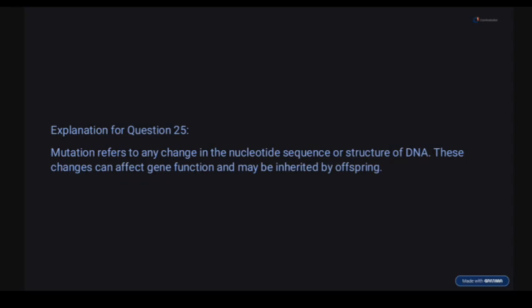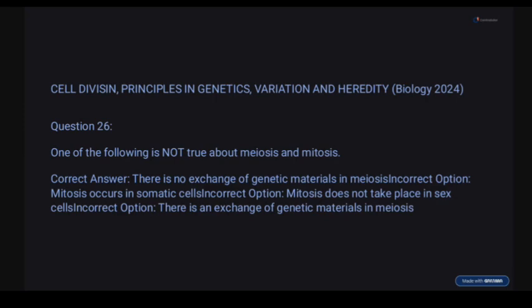DNA. So question 26. One of the following is not true. This keyword, not. And funny enough, they normally put keywords in capital letters. So which of these is not true about meiosis and mitosis? Answers: there is no change of genetic materials in meiosis. Mitosis occurs in somatic cells. Mitosis does not take place in sex cells. There is an exchange of genetic materials in meiosis. So the correct option here is what? Remember, not true. So there is no exchange of genetic materials in meiosis, which is not true.